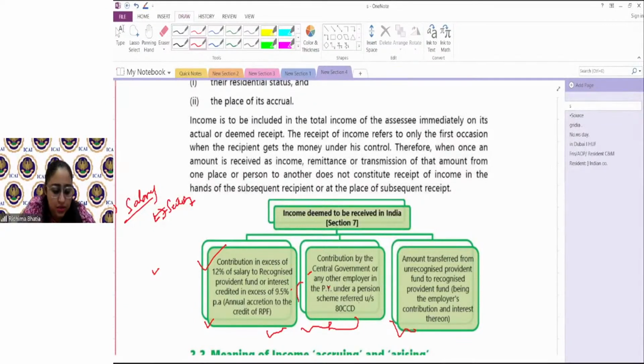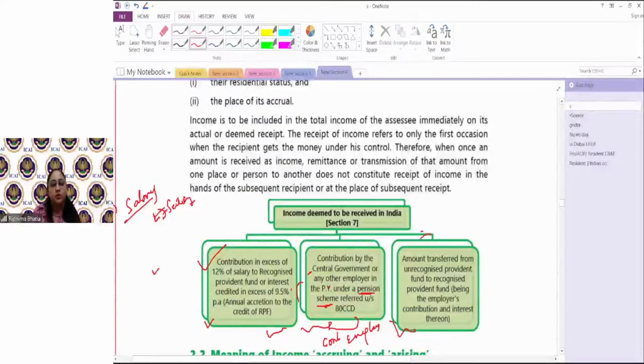So in NPS, when the contribution is made by your employer, अब वो contribution कहाँ जा रहा है? वो scheme में, वो pension के लिए इकट्ठा हो रहा है. That amount is getting accumulated for your pension purpose. Today you are not receiving any benefit, but it would be deemed to be received. It would be deemed that you are receiving it and it would be taxable. So any contribution of employer to a pension scheme would be deemed to be received and hence would be taxable.